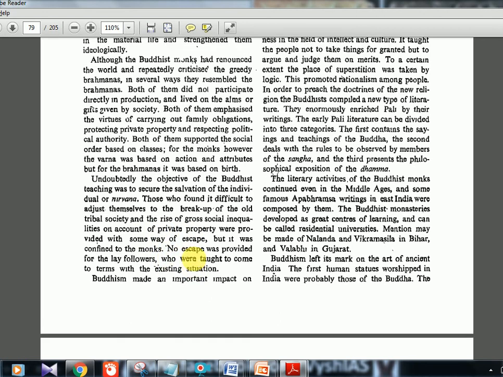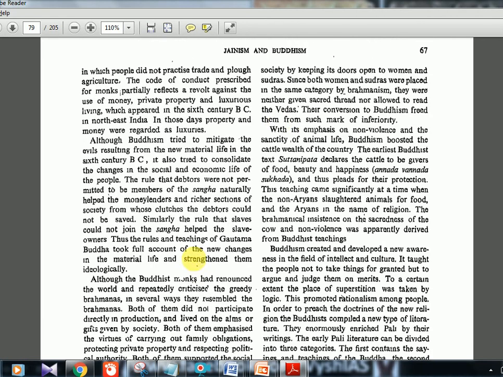Buddhism made an important impact on society by keeping its door open to women and Shudras. Since both women and Shudras were placed in the same category by Brahmanas, they were neither given the sacred thread nor allowed to read the Vedas. Their conversion to Buddhism freed them from the mark of inferiority. So this is one good thing: women and Shudras were treated badly by the Brahmanas, so they entered Buddhism and felt freed.